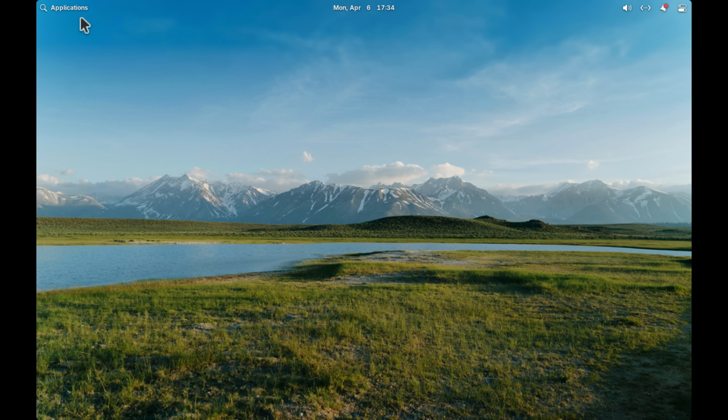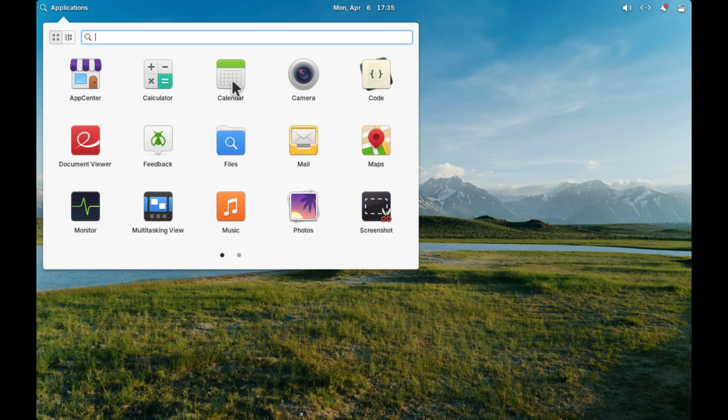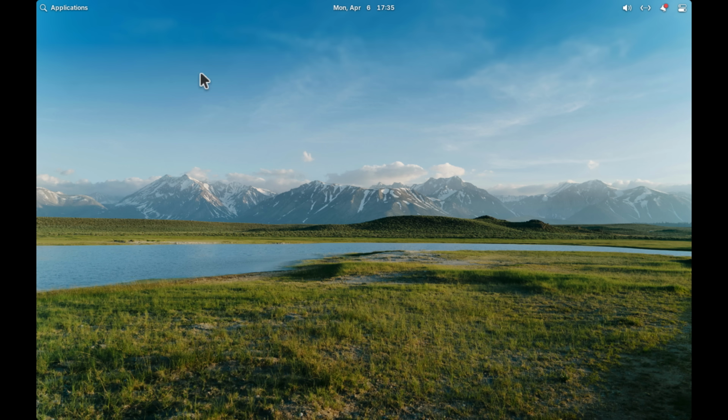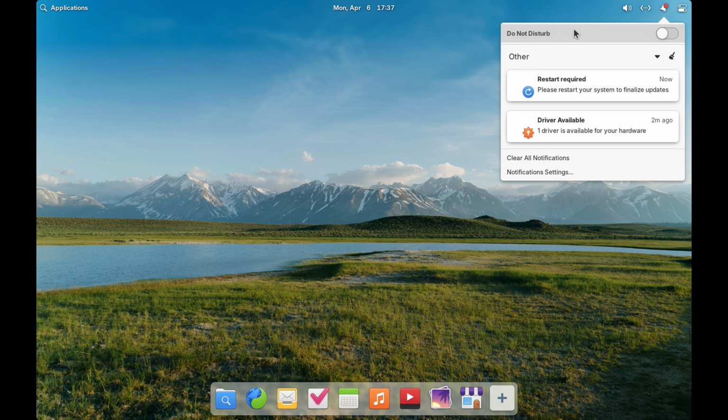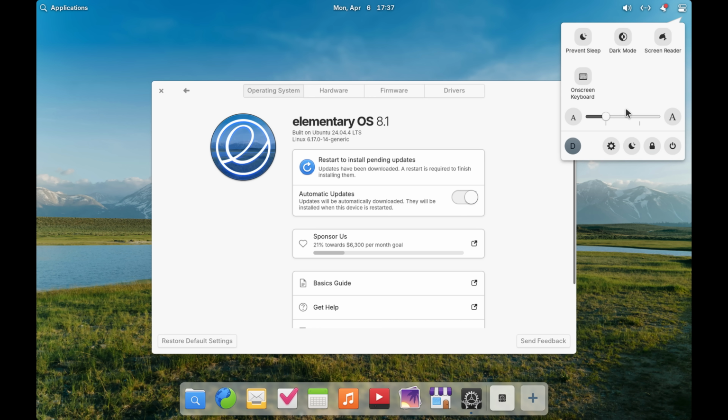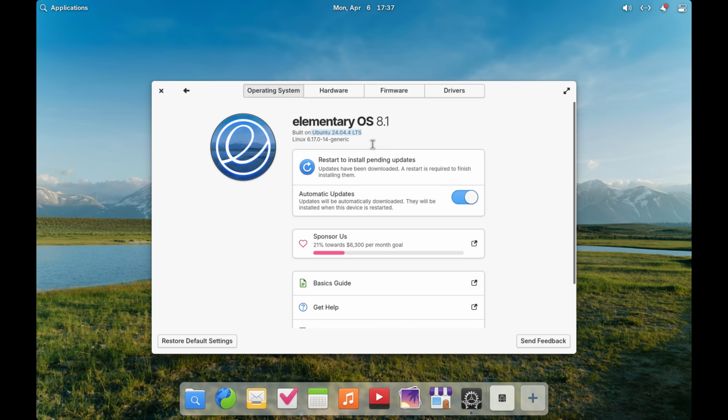Okay. And also, if I remember correctly, then you cannot place any icons on the desktop. What is the desktop even for then? Just looking at the wallpaper or what? Desktop, dock and panel, hide dock never. Okay, so this is like a notifications panel. This is like a control center. Oh, and this operating system is based on Ubuntu 24.